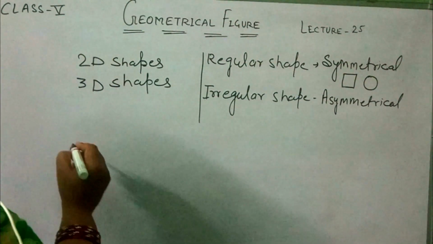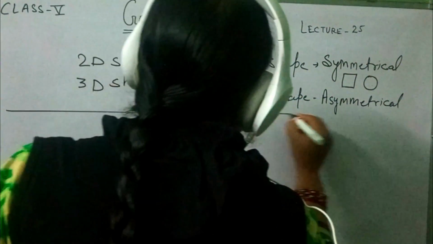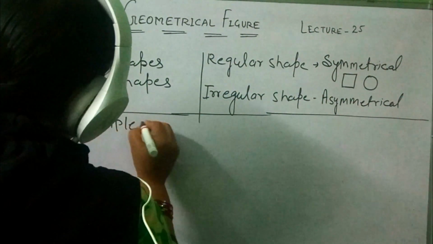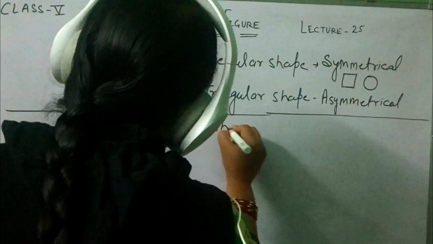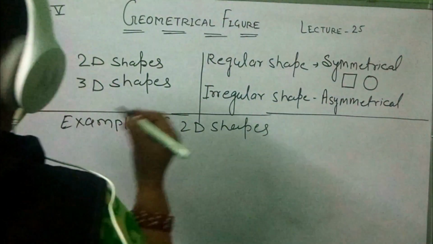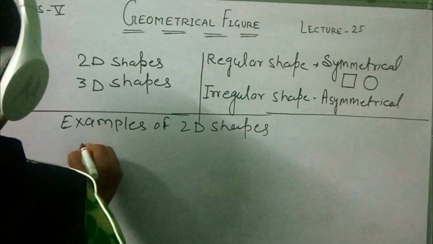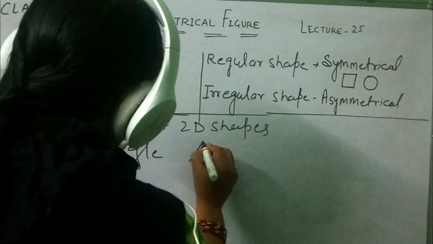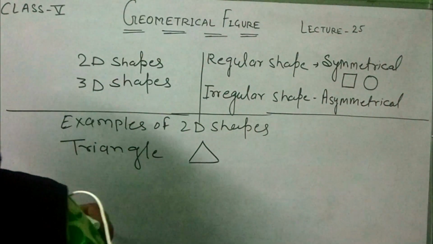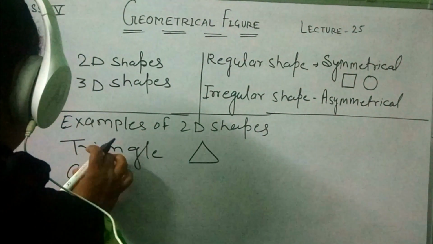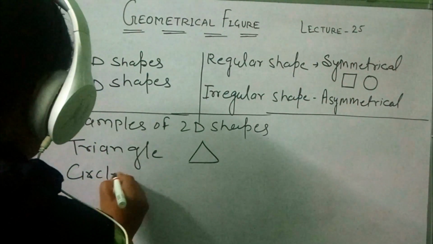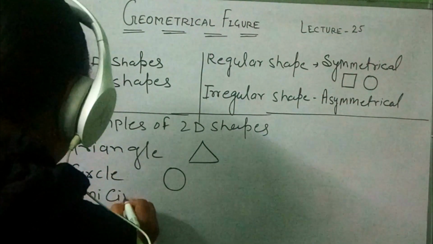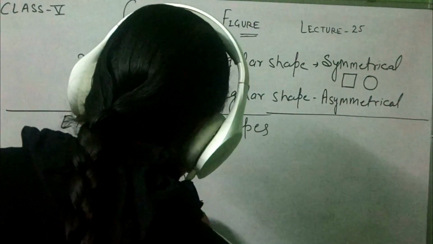Now I will give examples of 2D shapes. What are the examples of 2D shapes? The first one is the triangle. How to draw the triangle? The second one is the circle. In the circle, there is the semicircle. Half of the circle is called a semicircle.